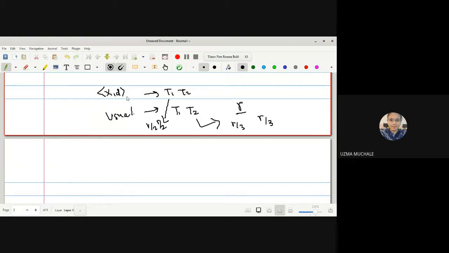So we can write this as a remark: in the metric space (X, T), any converging sequence converges to a unique limit point, as well as in our usual topological space.